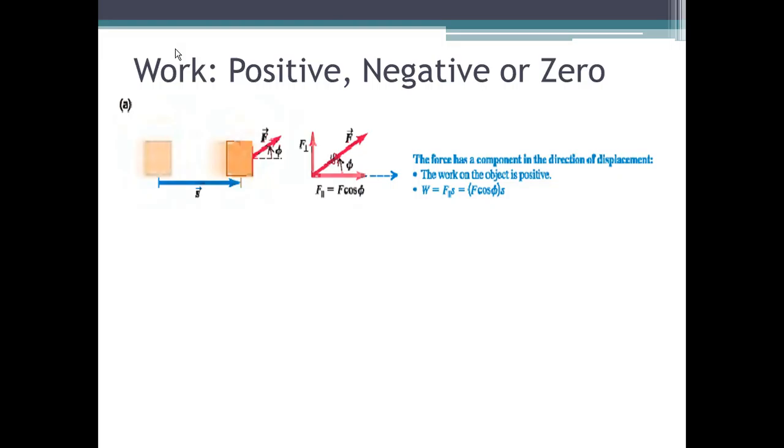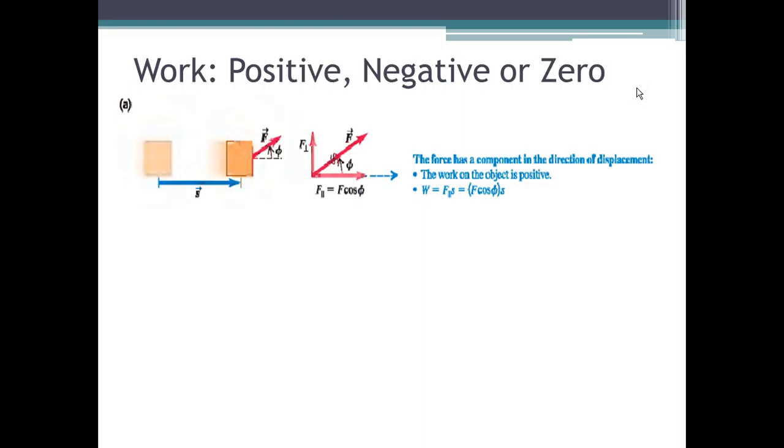Now work could also be positive, negative, or zero. It was presented earlier the situations where the work could be zero. The work could be zero if there is no force. That's number one. The second scenario is that when there is force, but this force has not been successful in moving the object, so that the distance is zero, so the work done is zero.